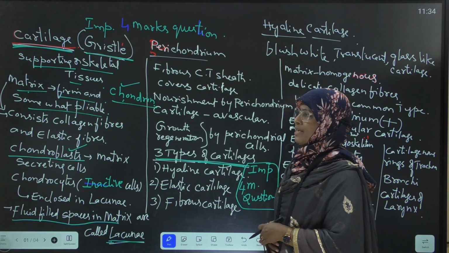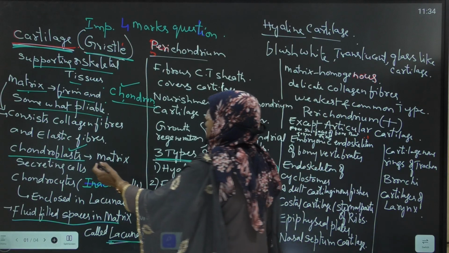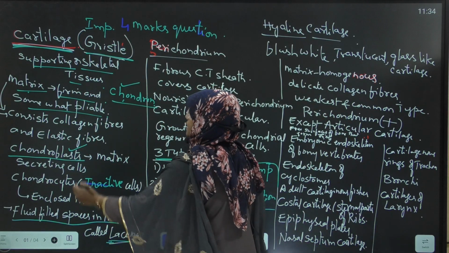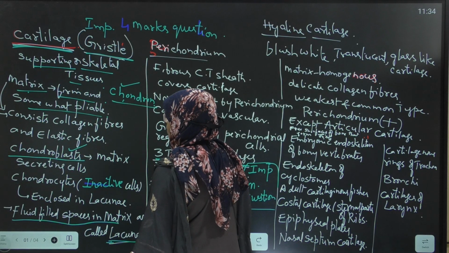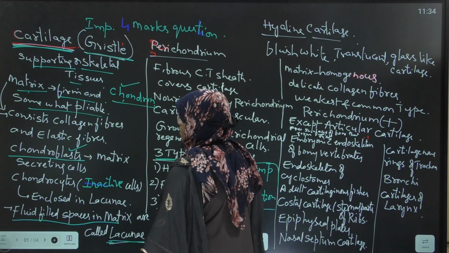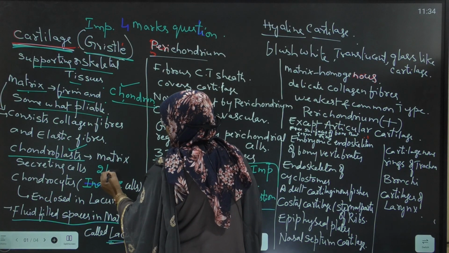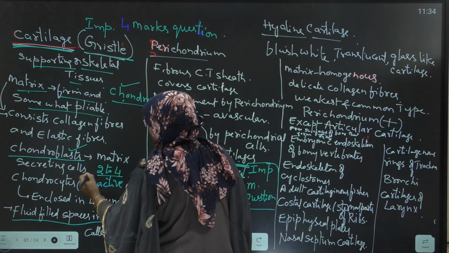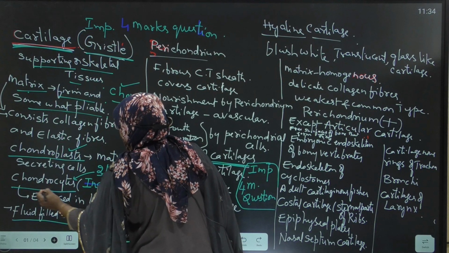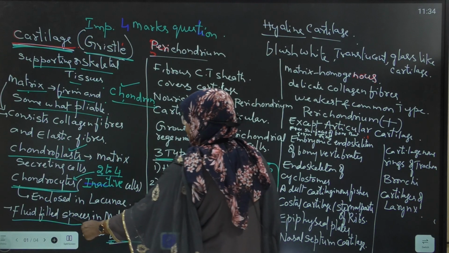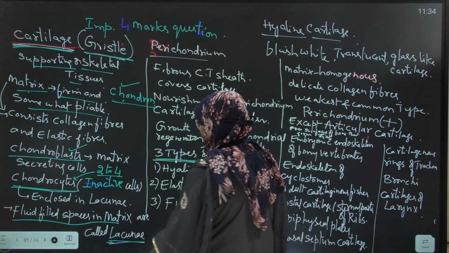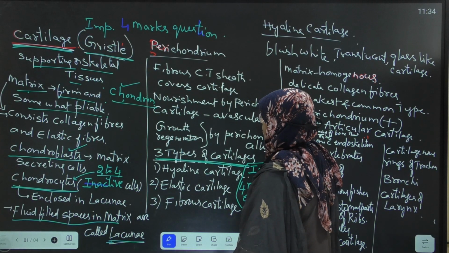Matrix forming cells are called chondroblasts. Chondroblasts are active cells. Each lacuna encloses 2 to 4 chondrocytes. What are lacunae? Fluid filled spaces in the matrix are called lacunae.